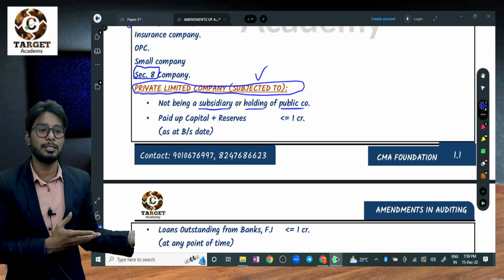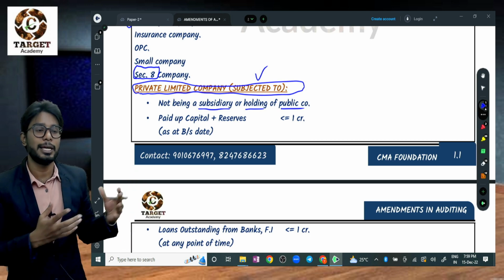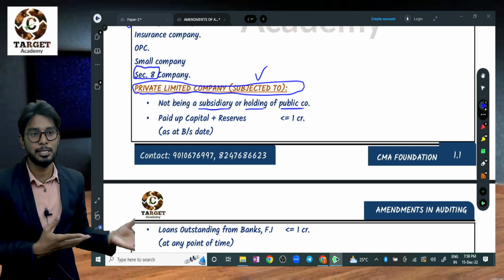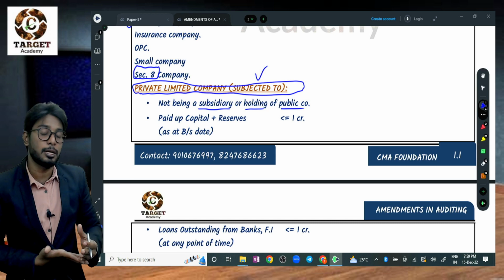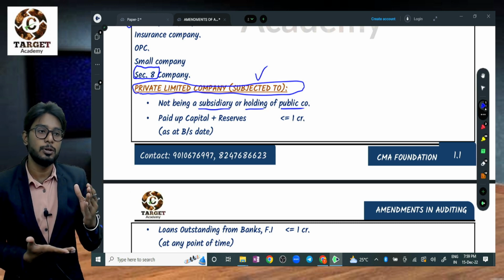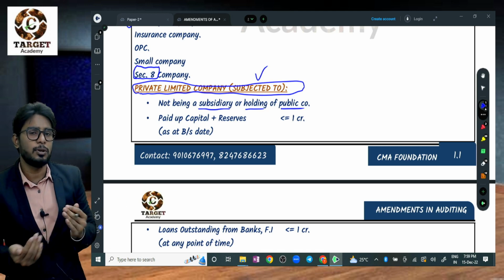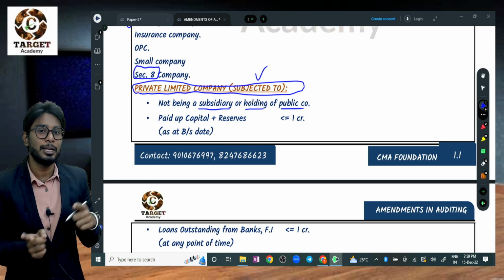Next one, the paid up capital and reserves and surplus as on the balance sheet date. For whichever financial year you are checking the CARO applicability, take that financial year's financial statements. As on the balance sheet date, check the paid up capital and reserves and surplus. It should be less than or equal to 1 crore. If it is beyond 1 crore, then CARO will be applicable.